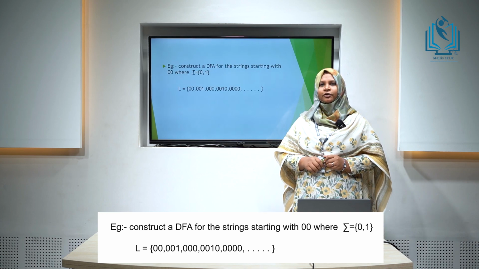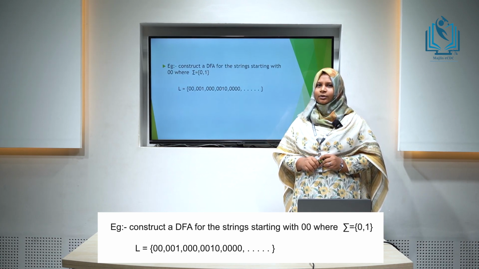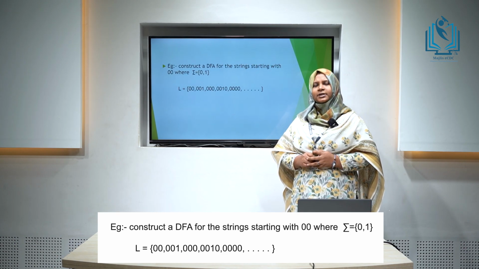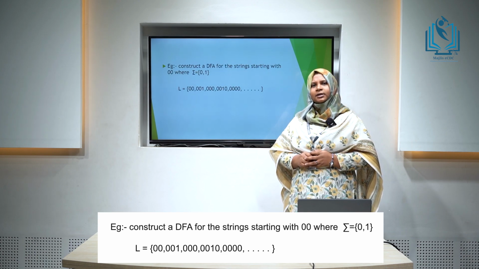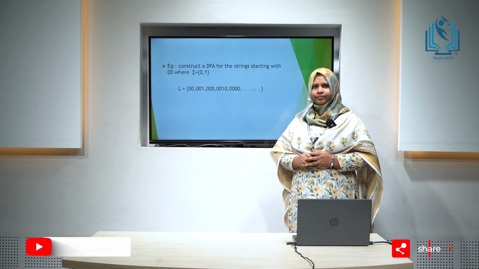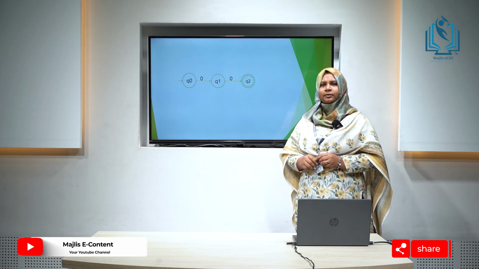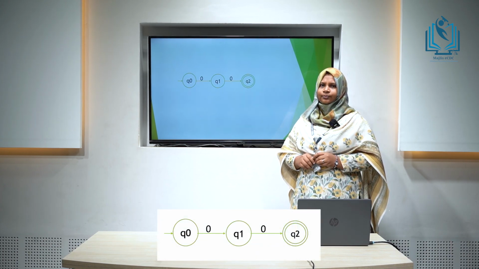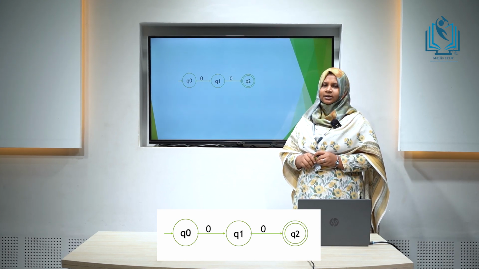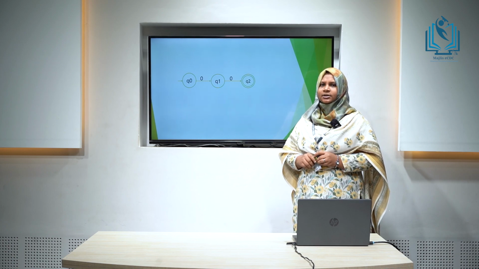Construct a DFA for the strings starting with 0, 0, where sigma is given as 0 and 1. For the language of set of all strings starting with 0, 0, the strings will be 0, 0, 0, 0, 1, 0, 0, 0, etc. Here we will start with constructing a DFA with the strings of minimum length, that is 0, 0. Here the Q0 is the initial state and Q2 is the final state, and this DFA accepts the string 0, 0.